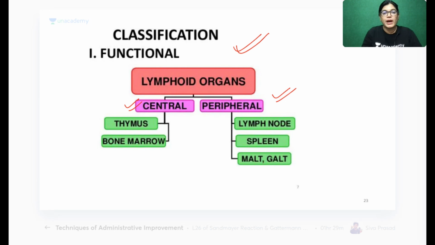Central lymphoid organs are thymus and bone marrow, and peripheral are lymph node, spleen, MALT, and GALT. Mucosa associated lymphoid tissue and gut associated lymphoid tissue. This classification is very important. It is often asked in your Viva examination. आपसे हमेशा Viva में classification of lymphoid structure पूछा जाता है. जब आपका Viva होगा, what all the things which I'm